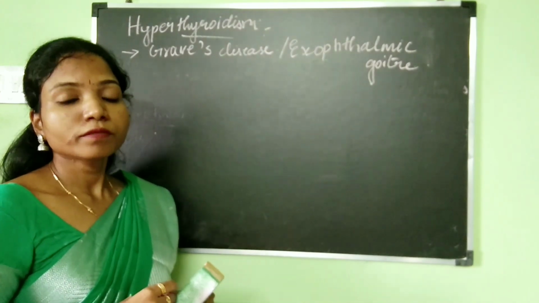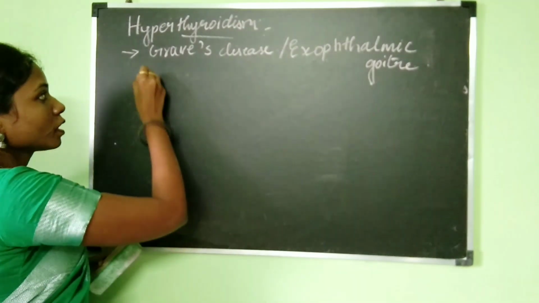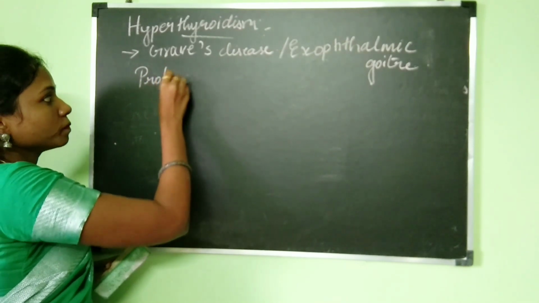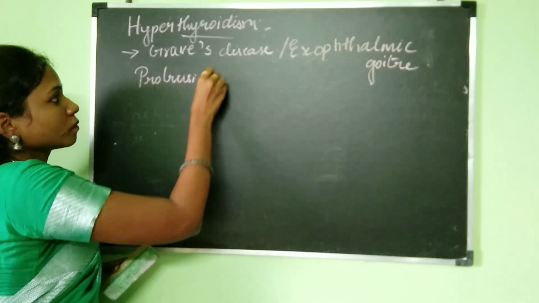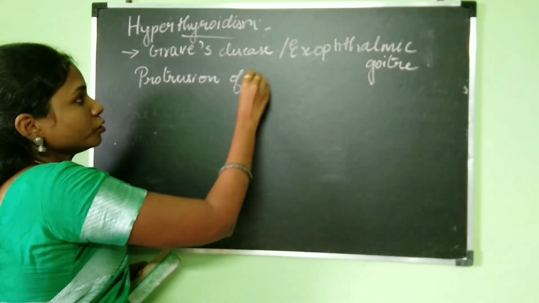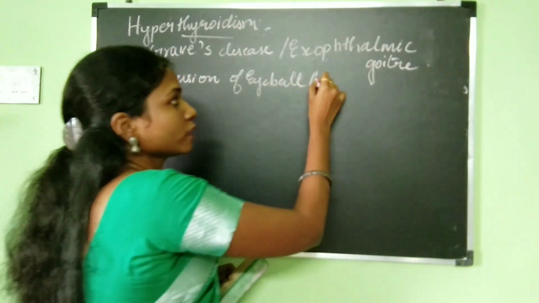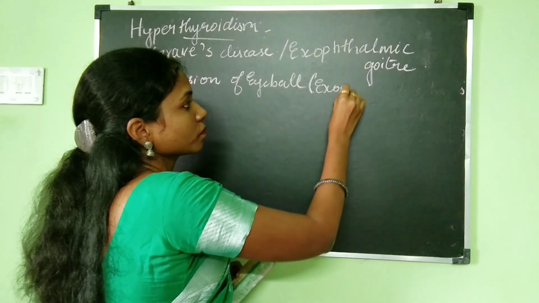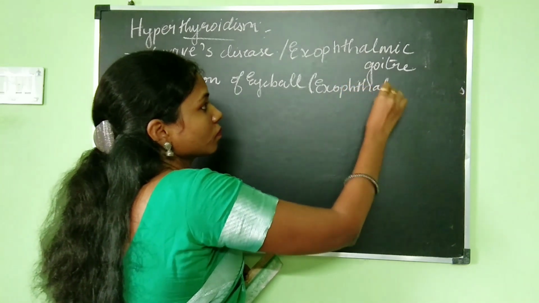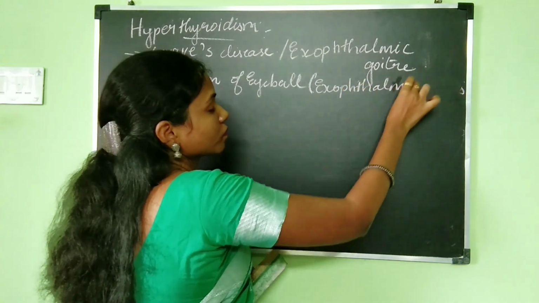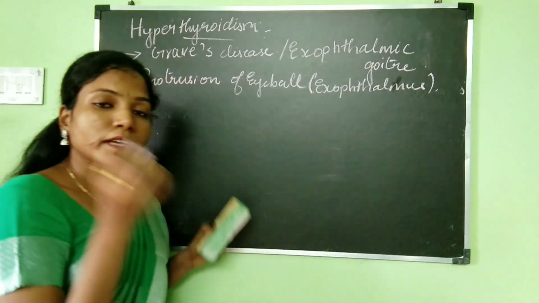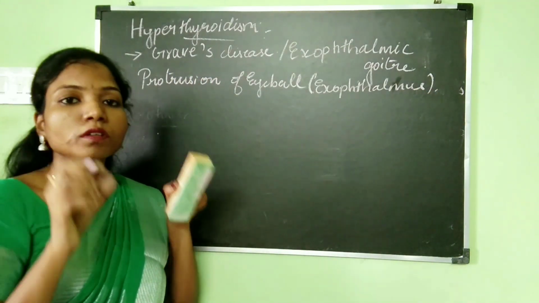The symptoms of the disease are protrusion of the eyeball, which is known as exophthalmos, where the eyeball will be protruding out of the eye socket.